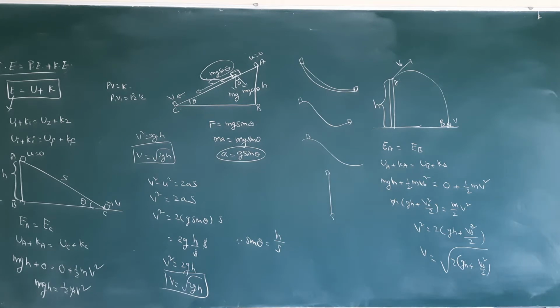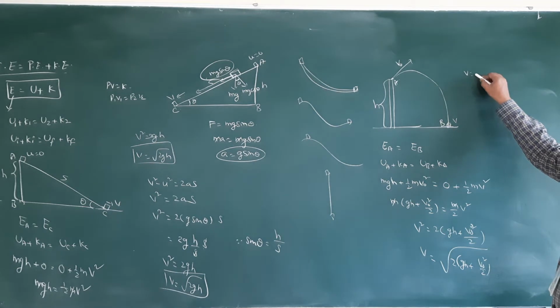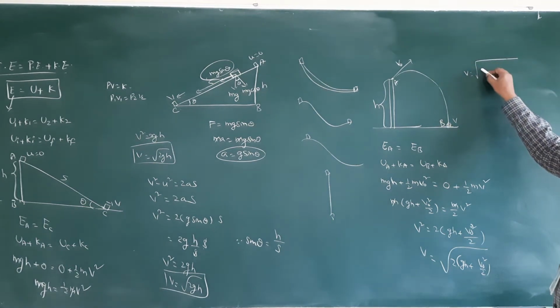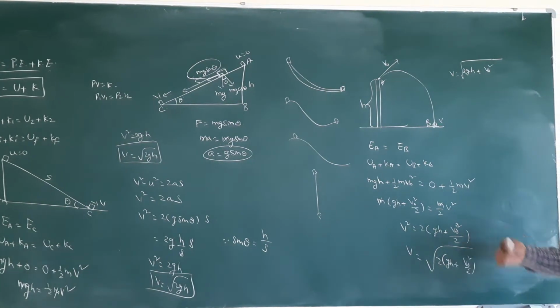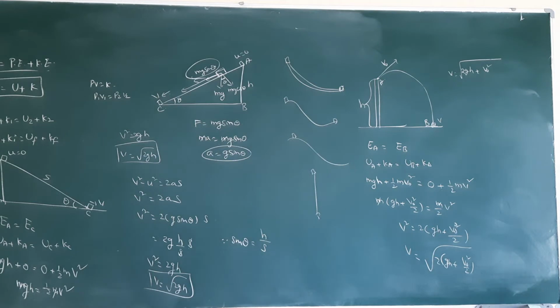So they gave here the same half mv square. So they multiplied that 2 inside, then 2gh plus V naught square. According to what they gave, we are writing 2gh plus V naught square. The 2 will be cancelled, it is multiplied by 2. Simply by using V square minus V naught square also you will be getting it. We are just applying the principle of conservation of energy.